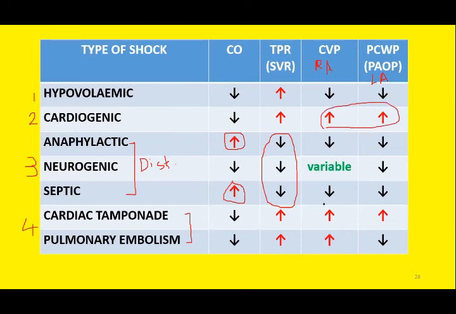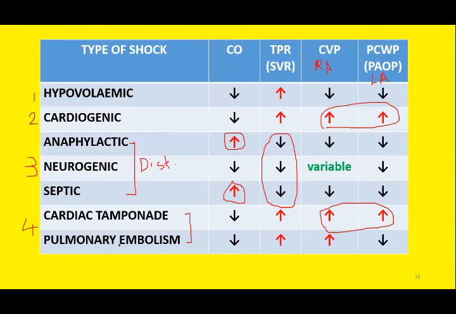Similarly, in obstructive shock, especially in cardiac tamponade, where there is compression from the outside. In cardiac tamponade, heart is compressed by the pericardial fluid from the outside, and this compression will increase the pressure in both the atria. Right? Same is the reason for the increased CVP in pulmonary embolism as well.